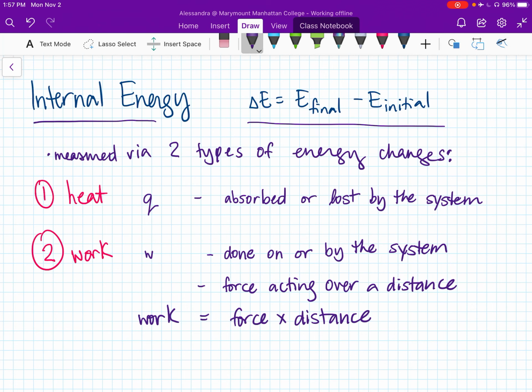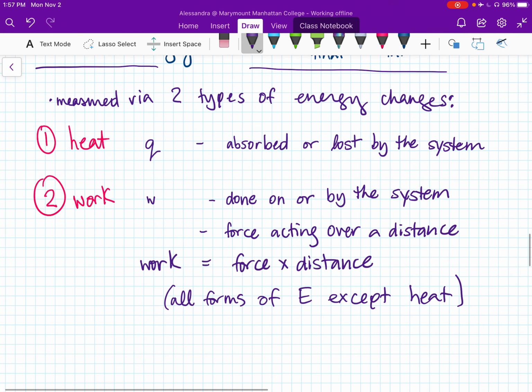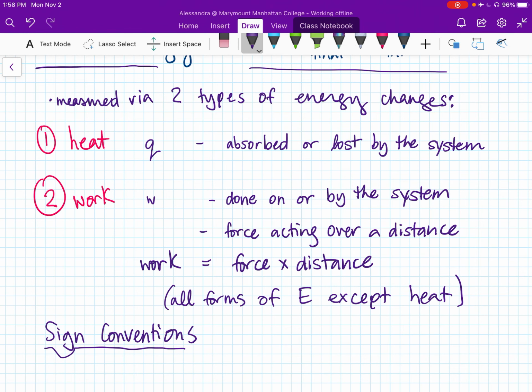And the easiest way to think about work is that it's kind of a catch-all energy category. It includes all forms of energy other than heat. So I like to just think about it as a catch-all, all forms of energy that are not heat can fall into that work category. So it's very important to consider both the magnitude and the sign of heat and work. So I want to devote a few minutes here to explaining sign conventions for heat and work. It's extremely important to understand these so that you can do your arithmetic correctly.